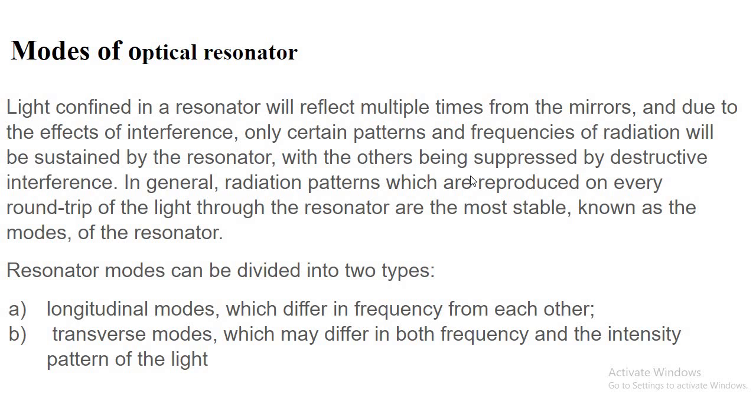Now there are two types of resonator modes available. One is longitudinal modes, another is transverse modes. The frequency values are different in the case of longitudinal, and in the case of transverse, both the frequency and the intensity of the light will be different.